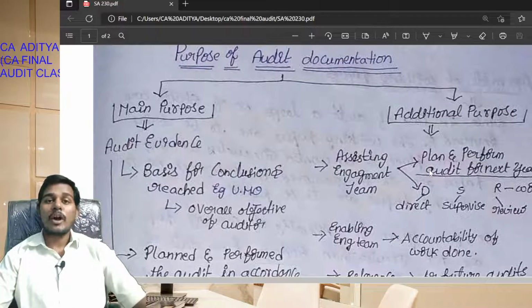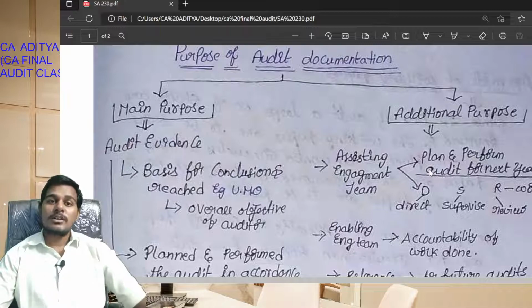See students, where the engagement team in the audit has done some work and it is documented, in such case the audit documentation should be brought to the engagement partner so that he can direct, supervise and review the work performed by the engagement team.